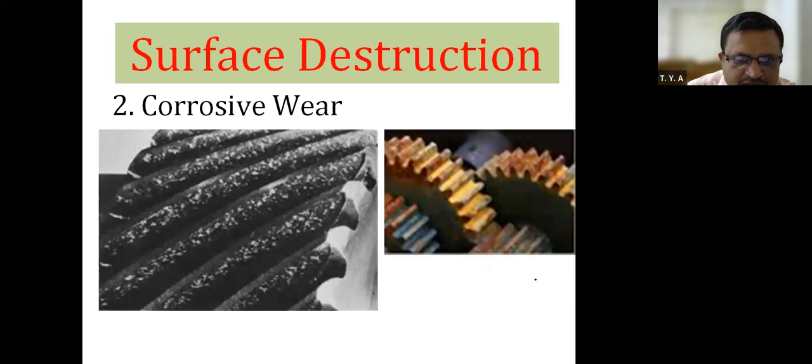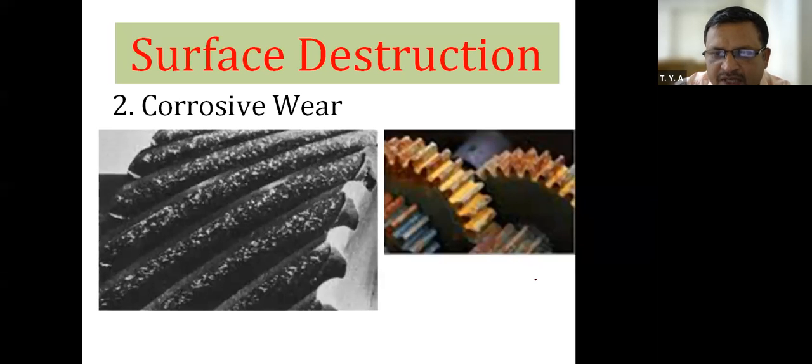Now, next is corrosive wear. Now you know what is meant by corrosion. Corrosion means whenever oxygen chemically reacts, or there is chemical action of oxygen on the surface of anything which contains iron or steel, such as the gear tooth.